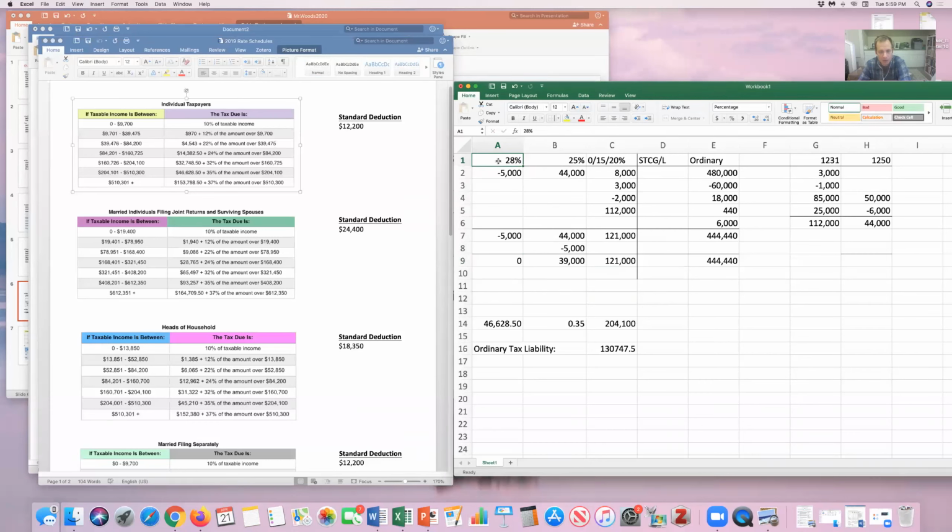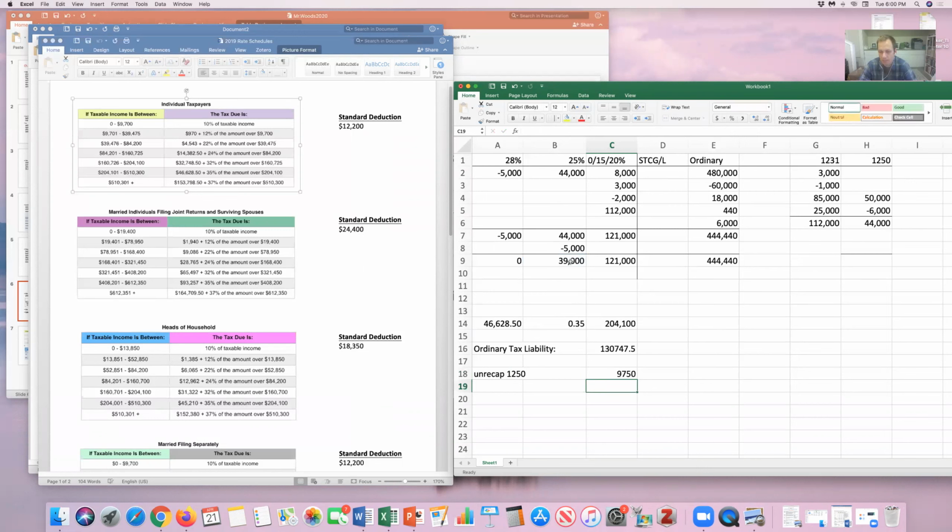And so I can write that down on my unrecaptured 1250. That's going to be the 39,000 times 25%, because his ordinary income is high enough, they're going to get the maximum rate of 25%.